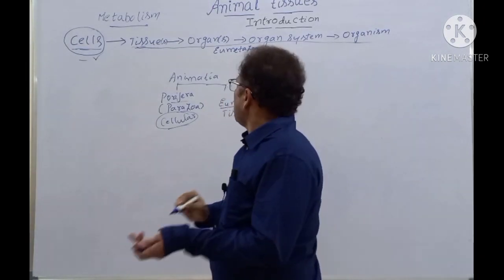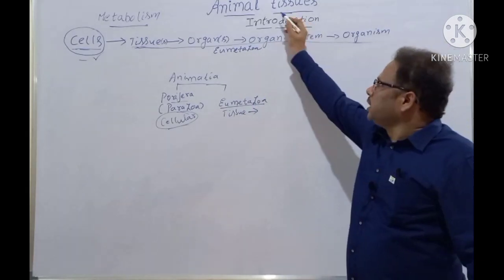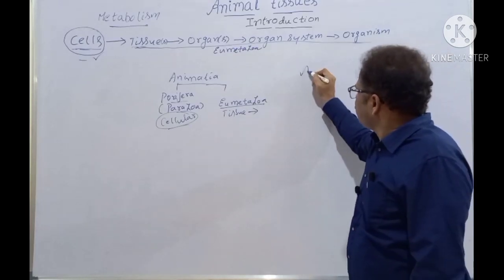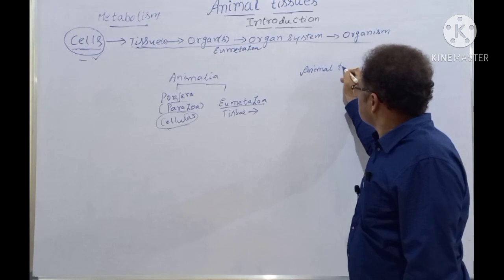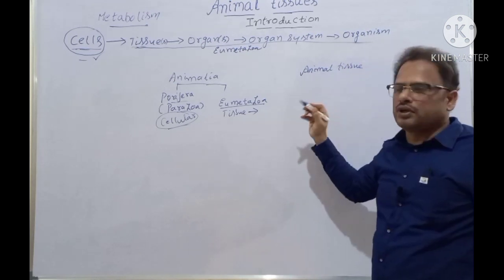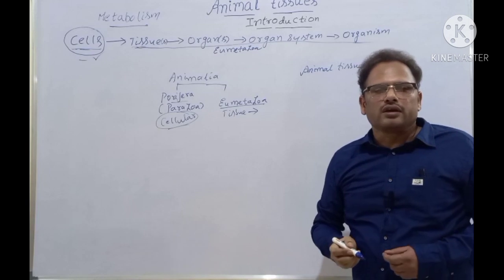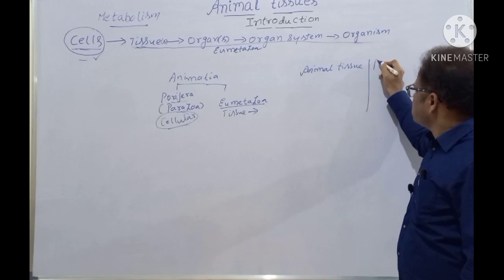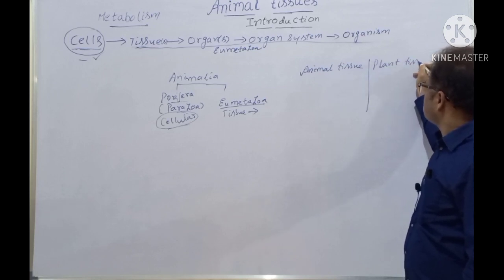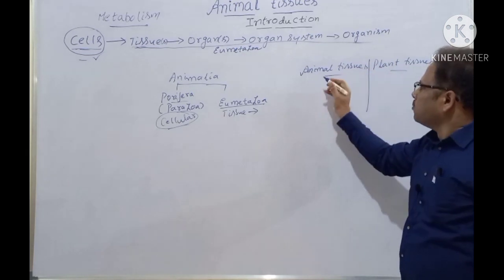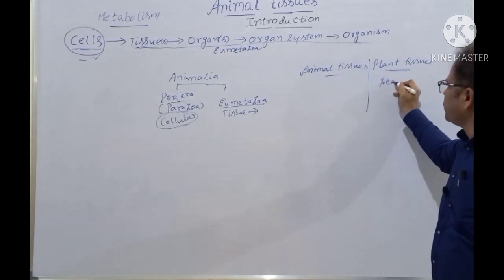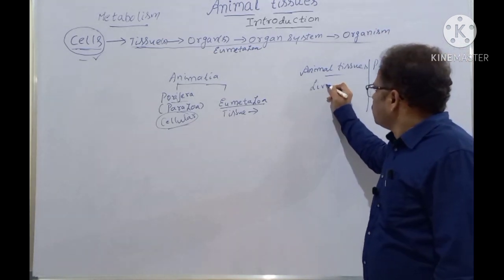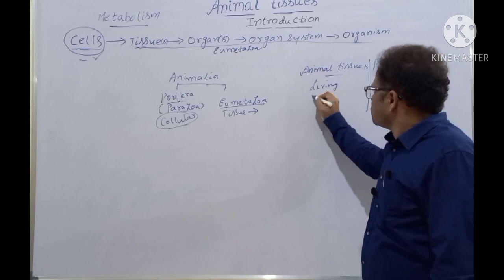Clear? And it's not that only animals have tissues, even plants have tissues, isn't it? So what is the basic difference between animal tissues and plant tissues? I am not going in depth. In some other lecture, we will be discussing the plant tissues and elaborating on these points. So what's the basic difference? Most of the plant tissues are dead. Almost all the animal tissues are living tissues.